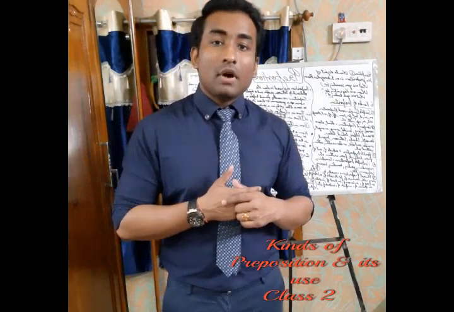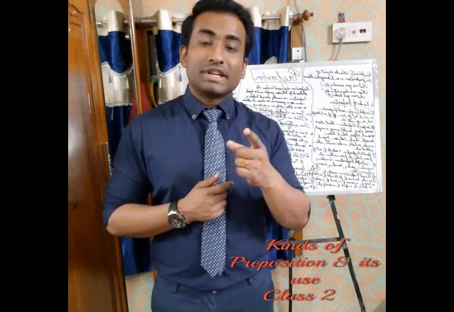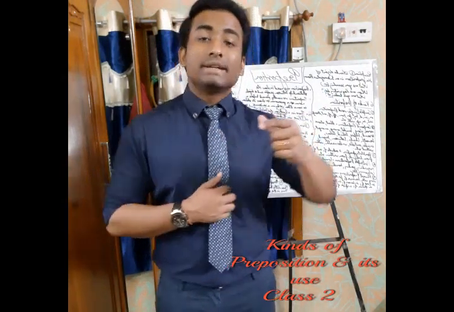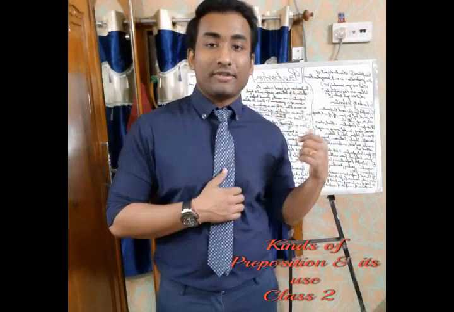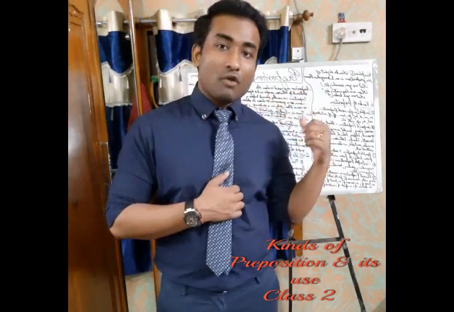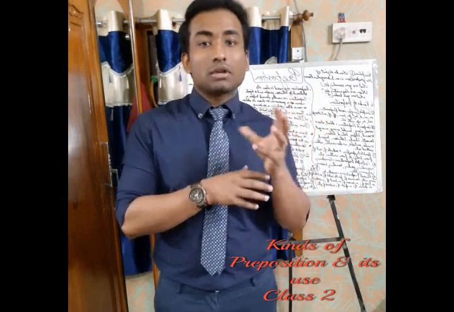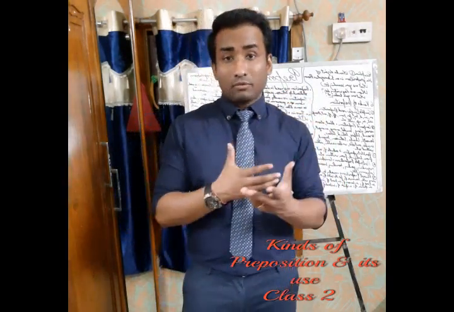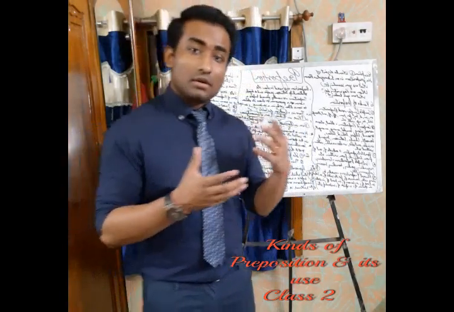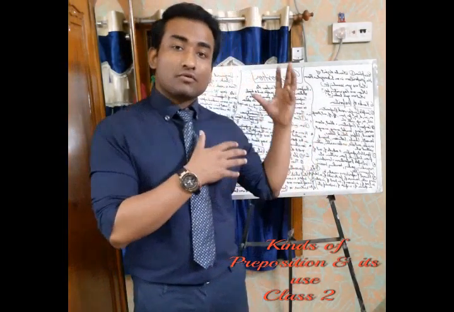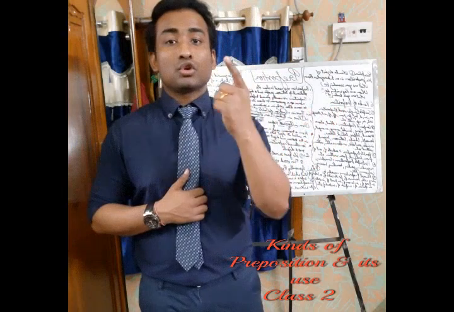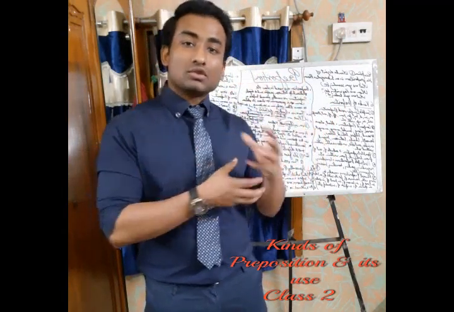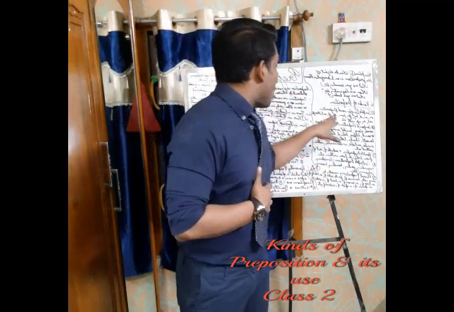Like I will come to your house directly from my house, from my home. I'll come to your home directly from my office. So again I'm talking about a place, from where I'll be coming to your house. From which place? From my office. So I'll be coming to your home directly from my office. So from is again used for place in this way also.